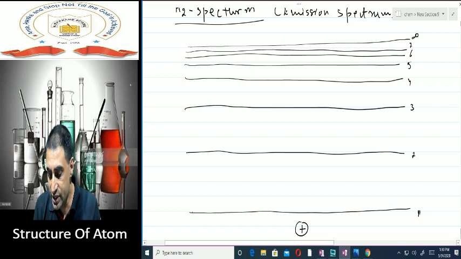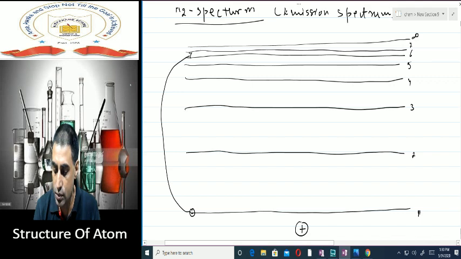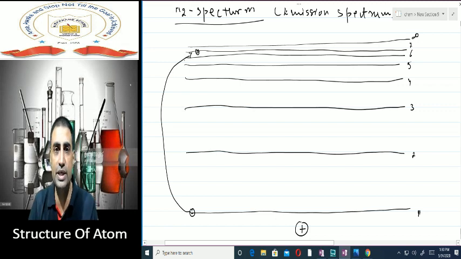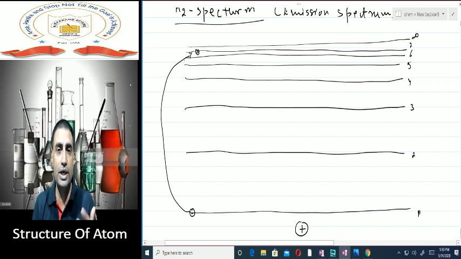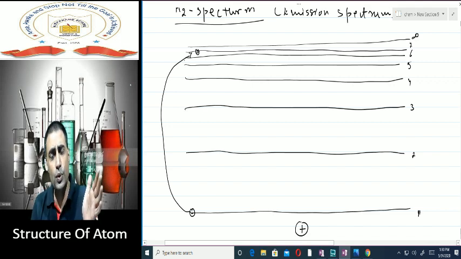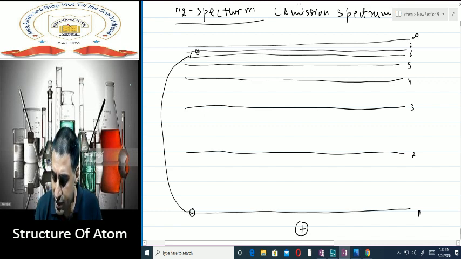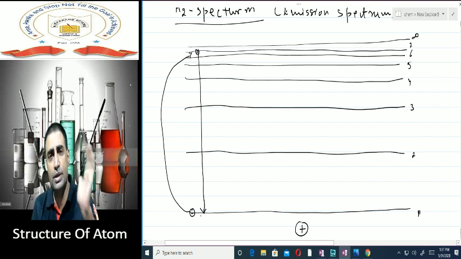If I have got an electron in the first shell and I supply energy, that electron can jump to any of the shells. Now suppose this electron has gained energy and from the first shell it has jumped to the 7th shell. It has absorbed energy and it has come to the 7th shell. Now what about moving back? When this electron has to move back under the influence of nuclear attraction, it can do different jumps. It can straight away come back to the first shell, or it can come back to the second, or it can come back to the third.